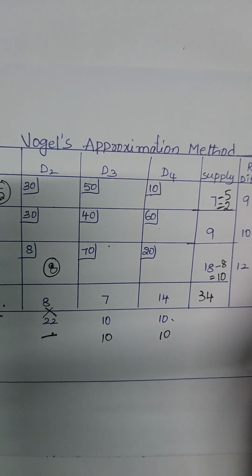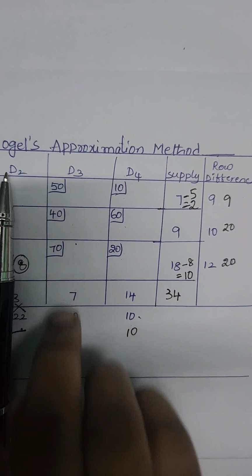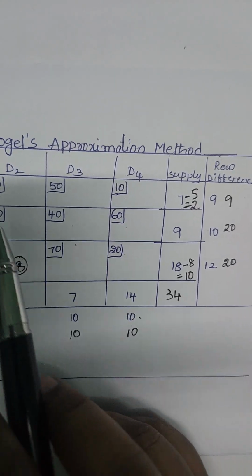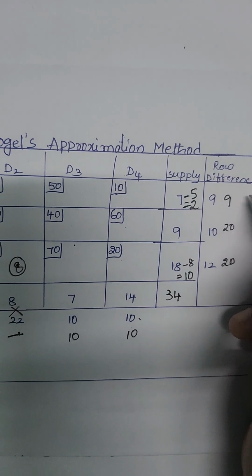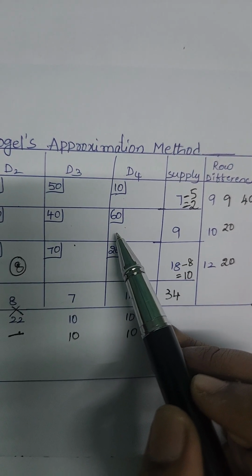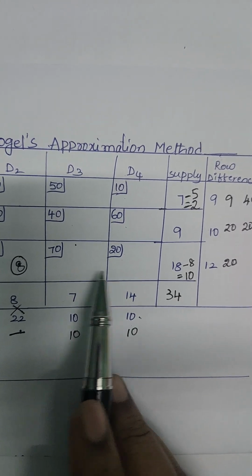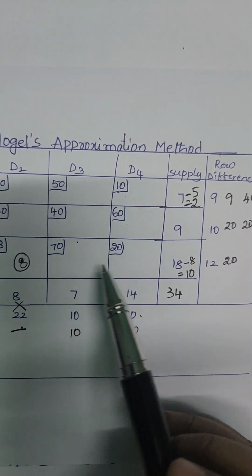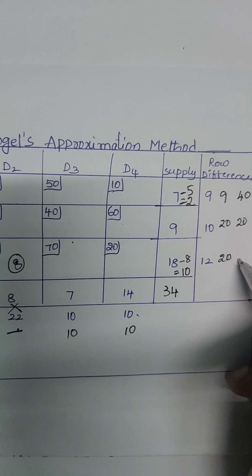So again we will find out the third penalties. We will not use these first two columns. So the remaining columns are these 2. In the first row the least number is 10 and the next least number is 50. So the difference is 40. Here the least number is 40 and the next least number is 60. The difference is 20. Here the least number is 20 and the next least number is 70. So the difference is 50.